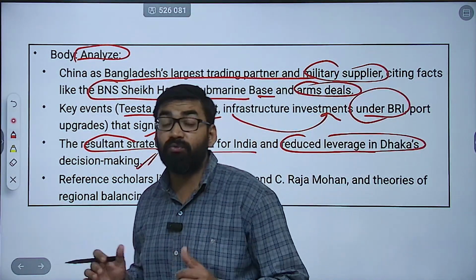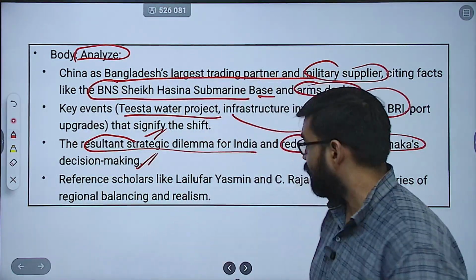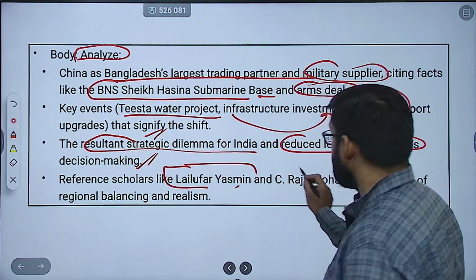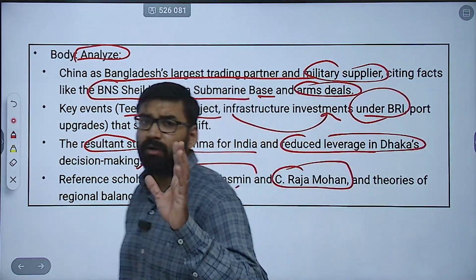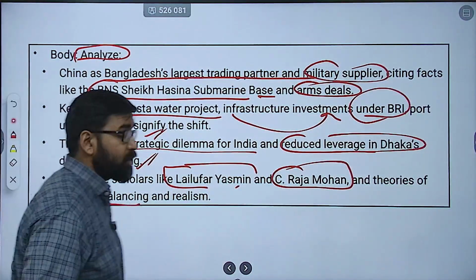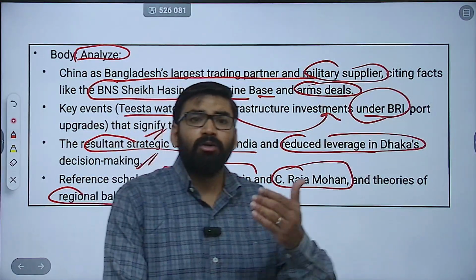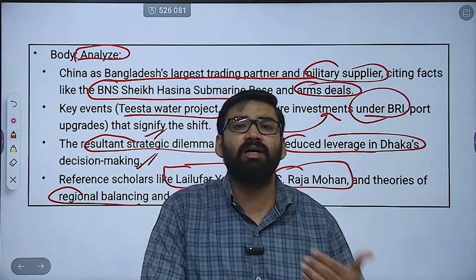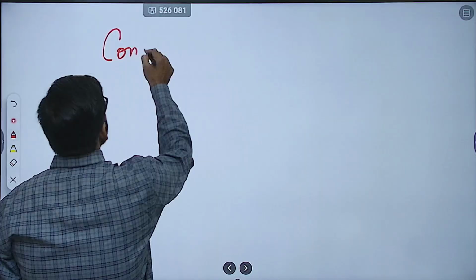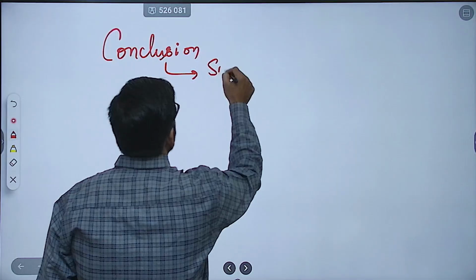Then you can refer to various important scholars here जिनके editorial आते हैं newspaper में खासकर. For example, you can refer to scholars like Lalufar Yasmin, C. Raja Mohan, a wonderful scholar with respect to geopolitics. And you can mention the theories of regional balancing as well as realism, है ना? तो ये सारी जो theories हैं ये आप mention कर सकते हैं. Then how to write the conclusion? So at last, how are you going to conclude? Summarize the consequences.